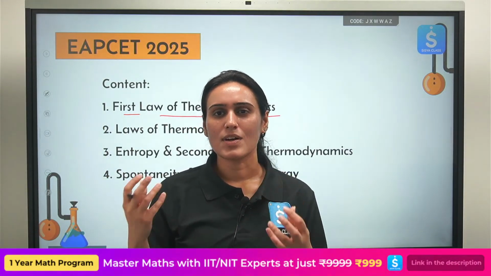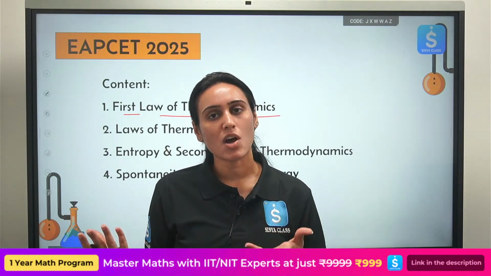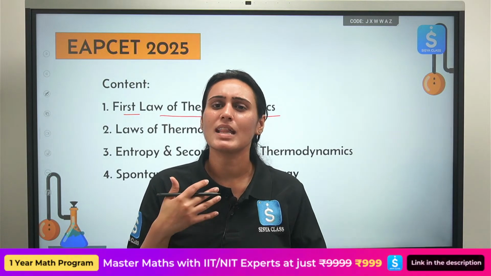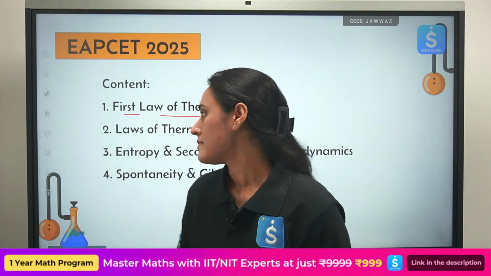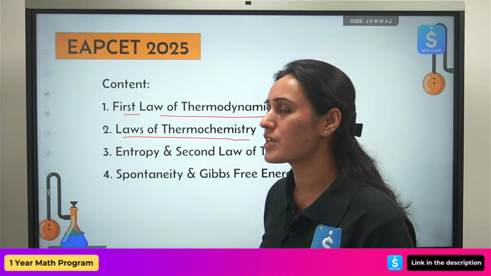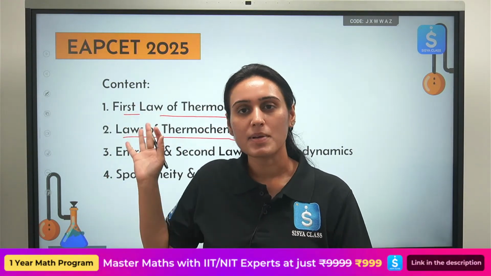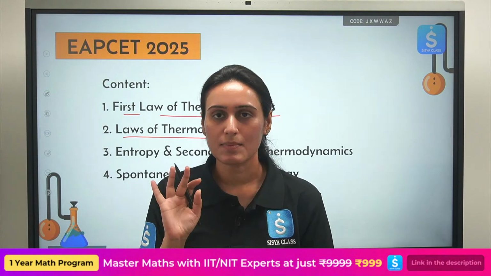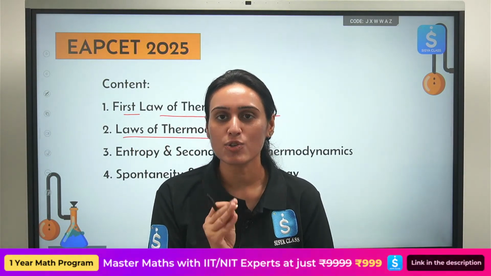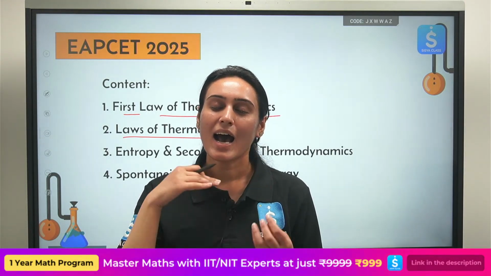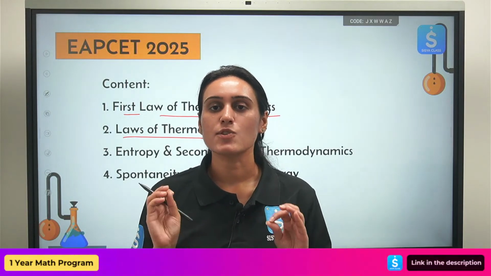So systems, surroundings, some of the basics we will cover, and then we will move on to our first law of thermodynamics, in which we talk about the internal energy change. So we will learn about state function, path function and everything related to it. After we are done with the first law of thermodynamics, we will talk about the different laws of thermochemistry also. So these are the topics on which we will solve questions also today. Laws of thermochemistry, simple unitary mathematics. Again, you should know the definition of different types of heat changes, different types of enthalpies. After that, you will find the questions are so easy.